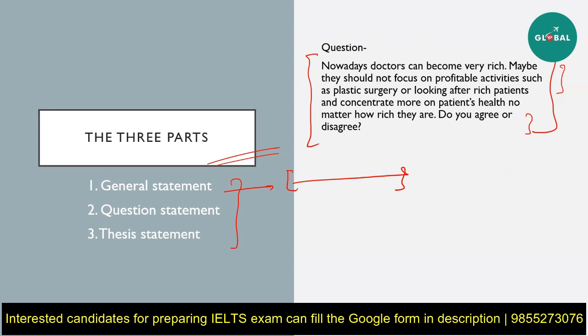So let us look at the question here. They are talking about, do you agree or disagree with the notion that doctors should not only focus on the rich patients but also on the health of the poor patients, right? That is the crux of the matter. How much do doctors earn and their moral capability? So your general statement should be something about doctors and how much they can earn. It should not include any information about plastic surgery, nor should it discuss how people are getting more corrupt these days or how immoral they are nowadays. Okay, it should not be just about greed. It should be focused on doctors.